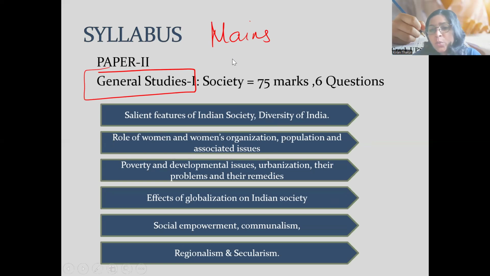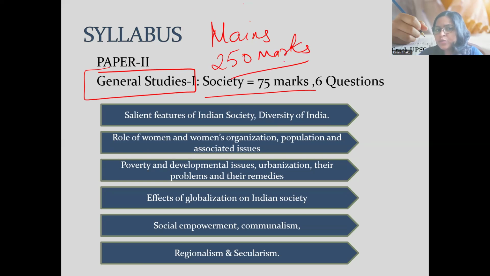Now, the weightage of Indian society in GS1 is 75 marks. As we all know, all the general studies papers of the mains examination are of 250 marks each. So, out of these 250 marks in GS1, 75 marks are dedicated to Indian society. Roughly every year we have a minimum of 6 questions. Sometimes we have 6 to 7 questions, but at least 6 questions are dedicated to this section. As a result, studying Indian society becomes very important from the mains perspective.